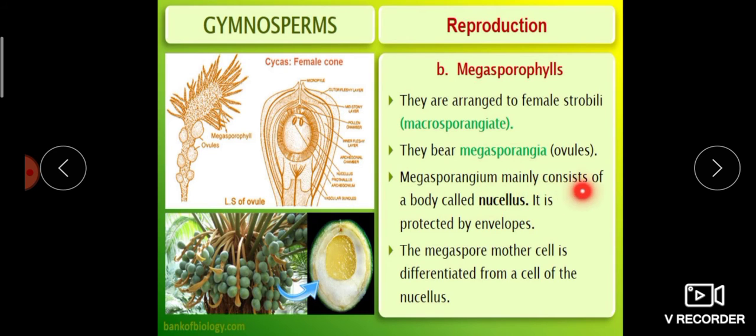So from the nucellus, one or two cells become differentiated to form the megaspore mother cell.